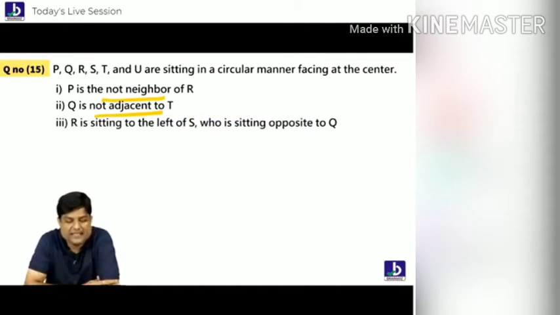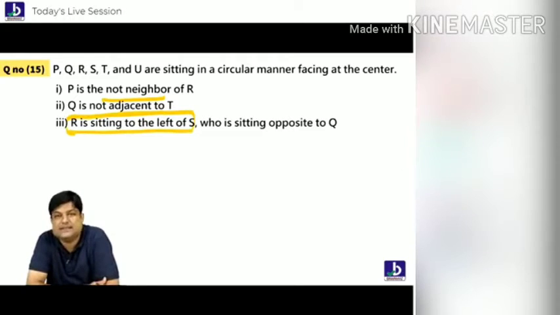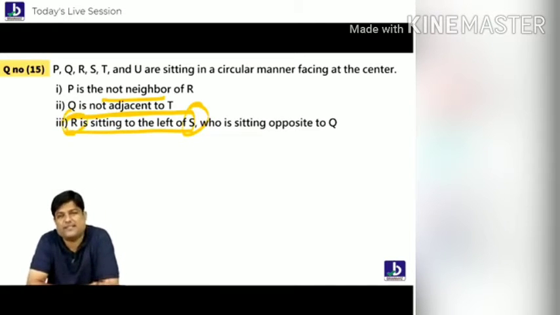Now what did it say? R is left side of S. Do you think it's a good point? Yes, it's a good point. I told you, in a circle you can put S anywhere and put R on the left side. That's it.